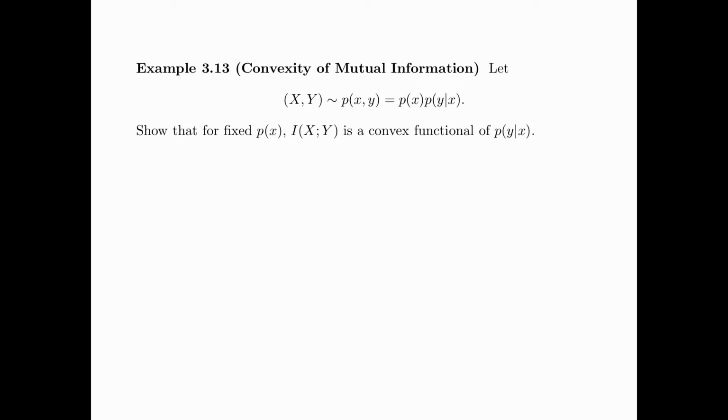In example 3.13, we are going to show the convexity of mutual information. Specifically, let the pair of random variables X and Y have joint distribution p(x,y), which can be written as p(x) times p(y given x). We are going to show that for fixed p(x), I(X;Y) is a convex functional of p(y given x). Let p1(y given x) and p2(y given x) be two transition matrices representing two channels.